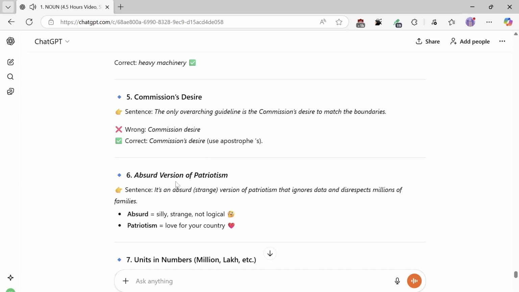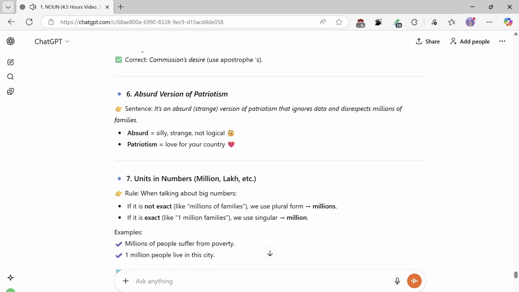6. Absurd version of patriotism sentence. It's an absurd, strange version of patriotism that ignores data and disrespects millions of families. Absurd: silly, strange, not logical. Patriotism: love for your country.